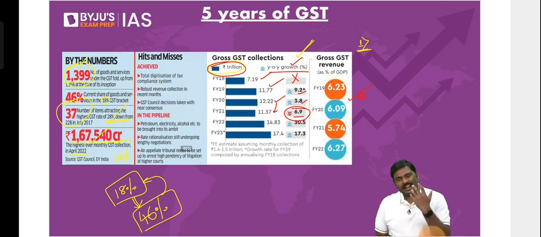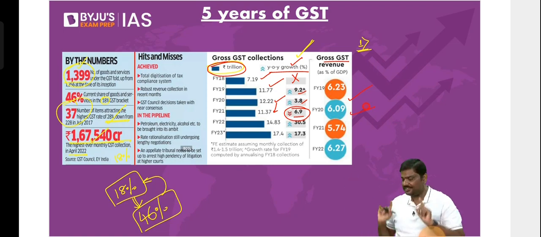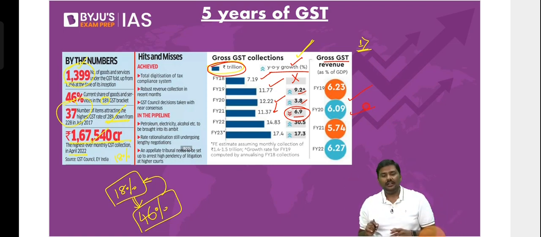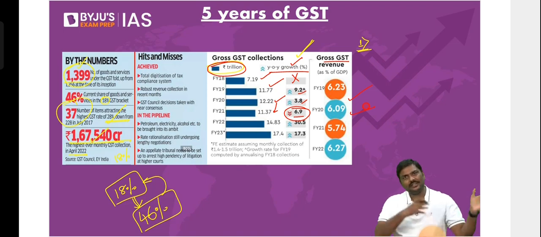Third kind of statement: the GST revenues as a percentage of GDP in the last 5 years have consistently increased. Have you understood this? So please give an answer. Arre Baba, wrong. First one wrong, second one is also wrong.